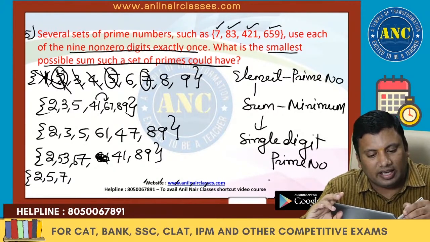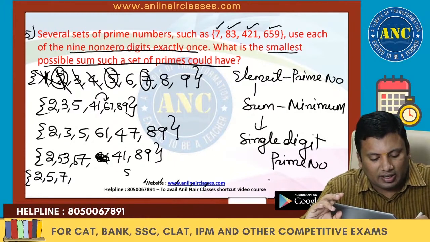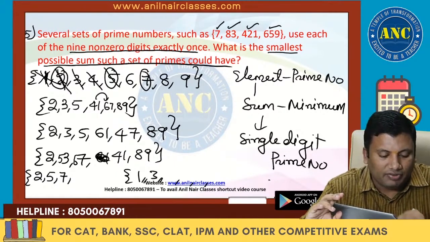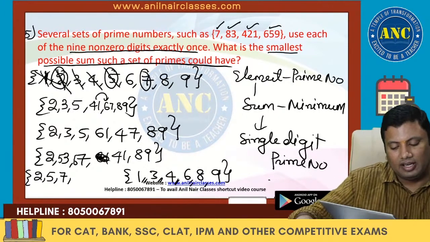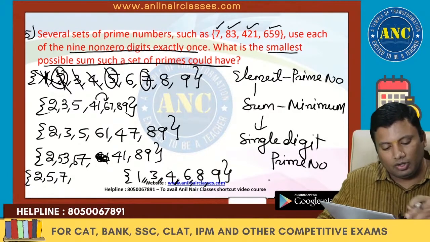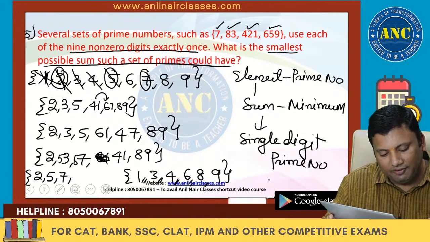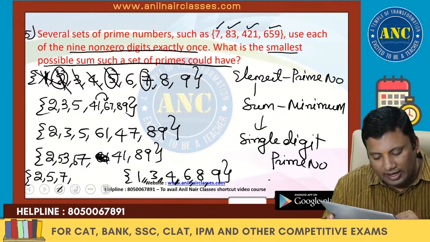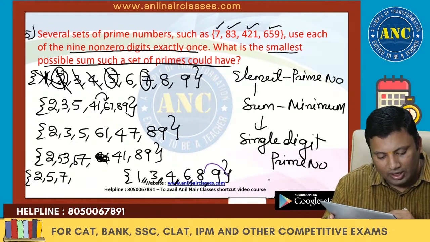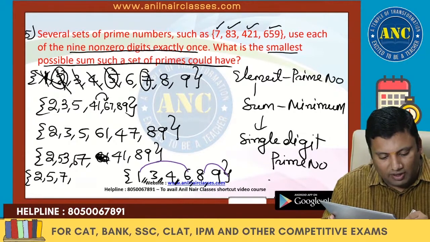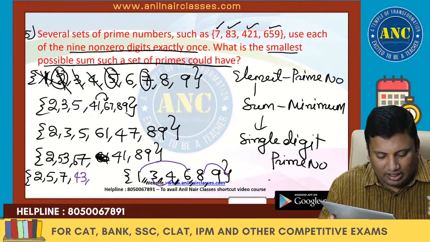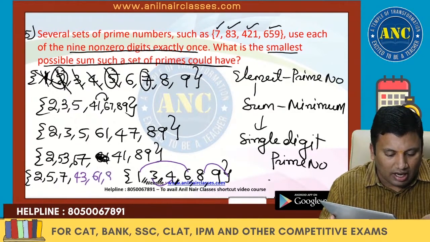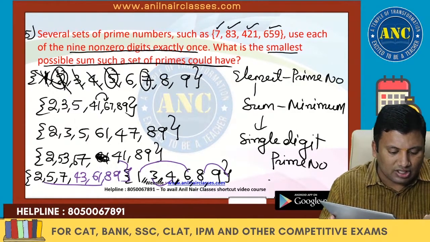So 2 is taken, 5 is taken, that means 1 is left, 3 is left, 4 is left, 6 is left, 8 is left, 9 is left. Now we have to get prime numbers. 89 is another case, it is possible. 61 is another case, 43 is another case. So 43, 61 and 89.